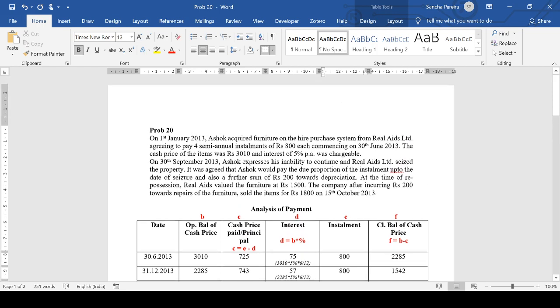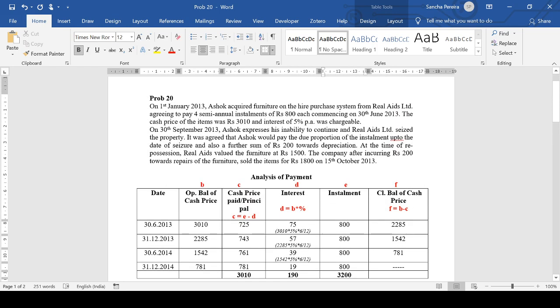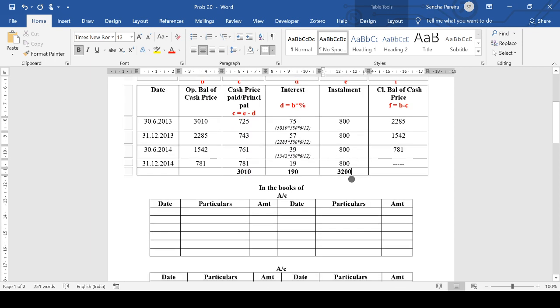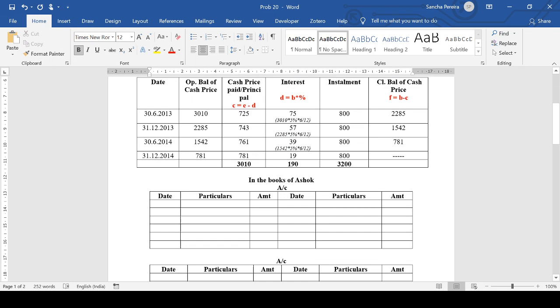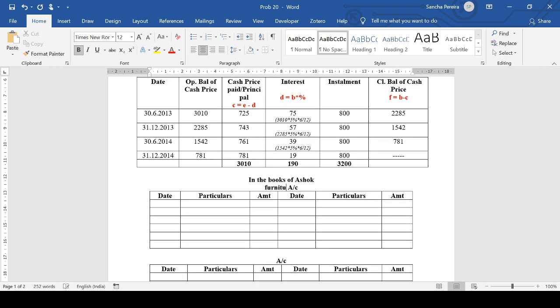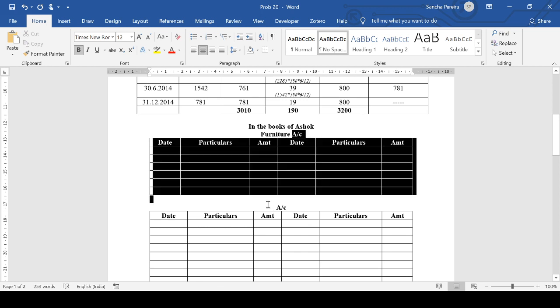I'm going to do it in the books of both the parties just so that we get a complete idea. So in the books of Ashok, the hire purchaser, first. The first entry is recording the purchase. We'll just name the accounts. I think it is the furniture account. Furniture account. Then we have Real Aids.